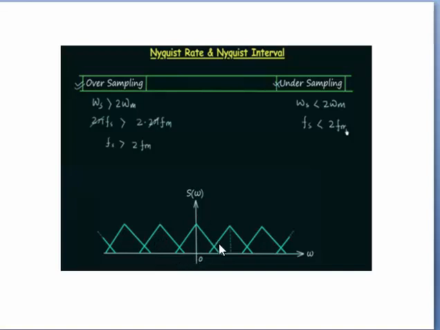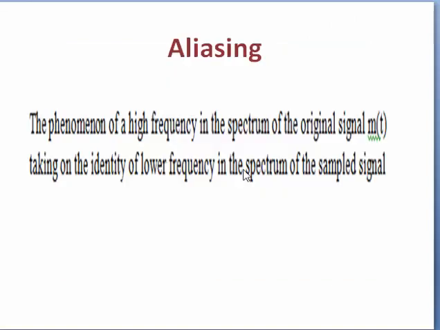These two triangles overlap each other, meaning high frequencies in the message signal m of t take on the identity of lower frequencies due to aliasing. Aliasing is the phenomenon of a high frequency in the spectrum of the original signal m of t taking on the identity of a lower frequency in the spectrum of the sampled signal, that is s of t.